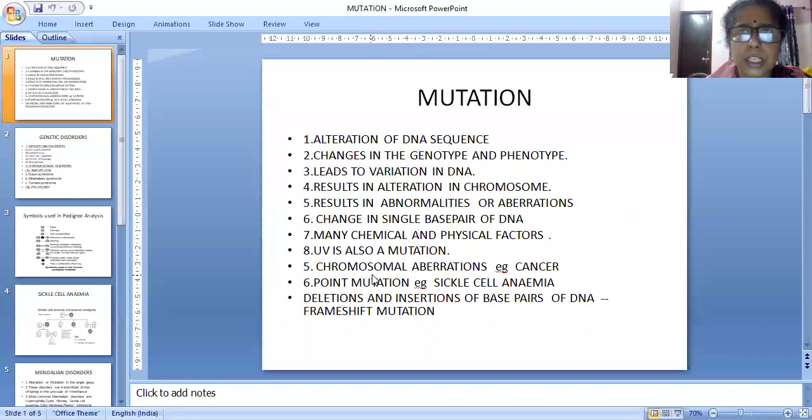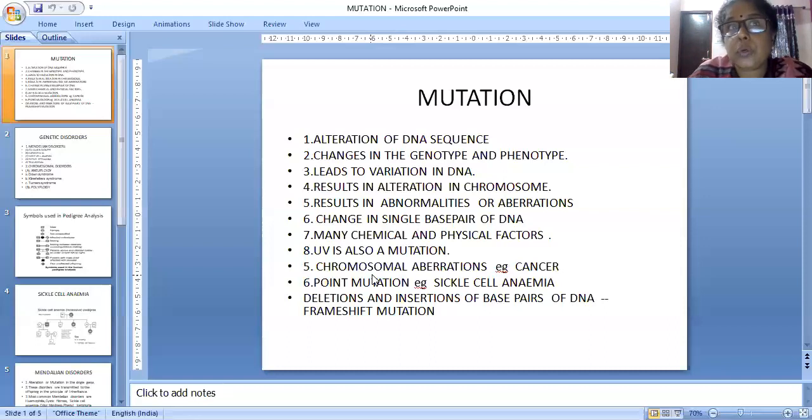What is meant by deletion? Deletion means removal only. If some part of the DNA or some part of the chromosome is removed, that can cause mutation. Like that, insertion means adding. If some part is added to the normal chromosome or normal DNA, that also can cause mutation.